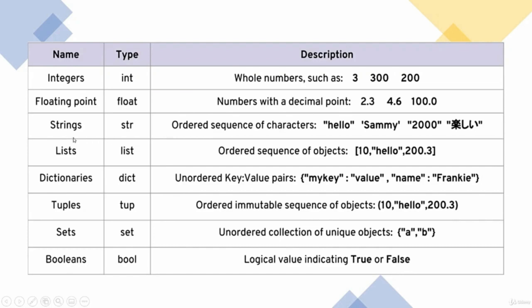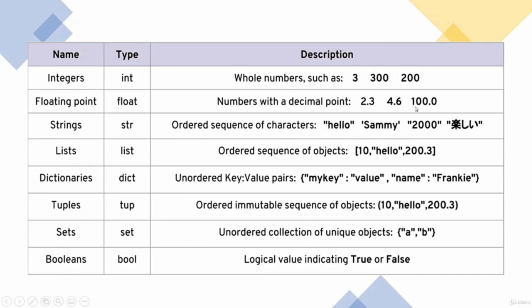Now let's talk about strings. Their data type, as you can see here, is written as str. Strings are an ordered sequence of characters. What this line means is, if you see the word hello, it comprises 5 characters: this h, this e, this l, they are all separate characters. If you put all of these characters inside double inverted commas or single inverted commas, then it becomes a string.